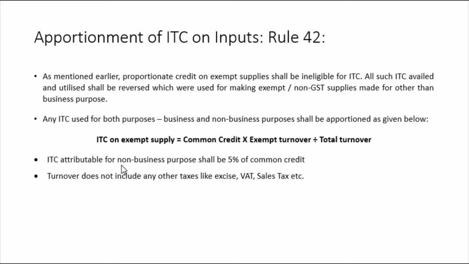ITC attributable for non-business purpose shall be 5% of common credit. When we start learning about rule 42, we will learn this in more detail. 5% of common credit, where will we get it, right? So turnover does not include any other taxes like excise, VAT, sales tax. Excluding this, we are going to take the turnover, right?